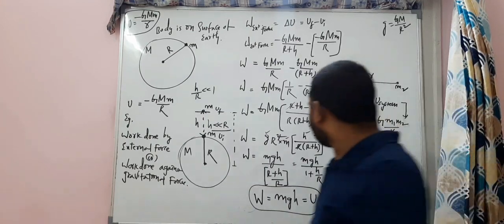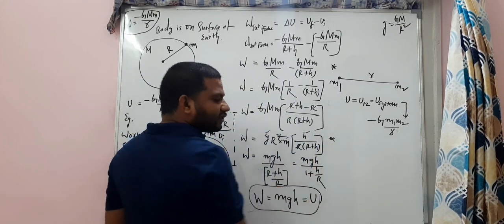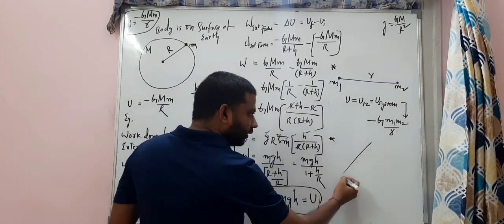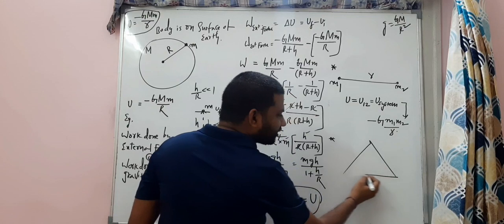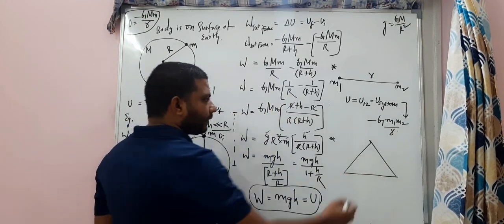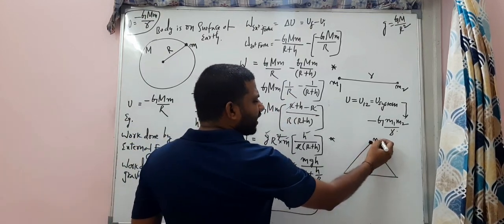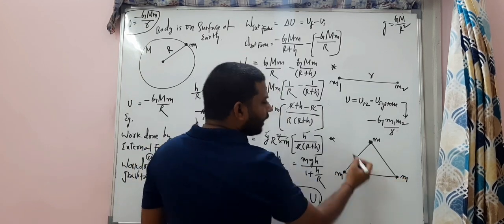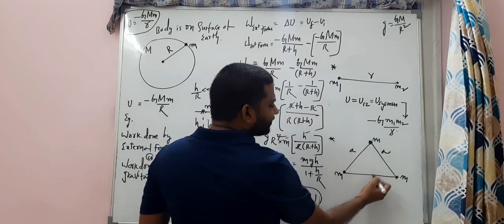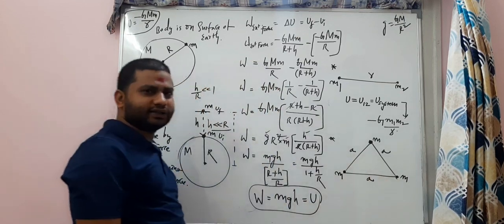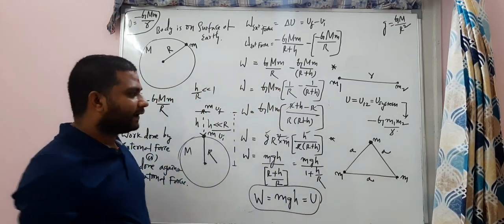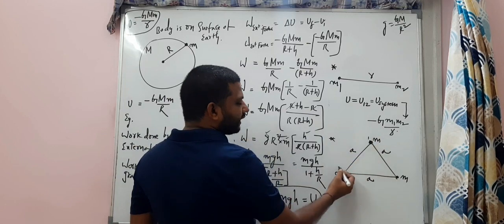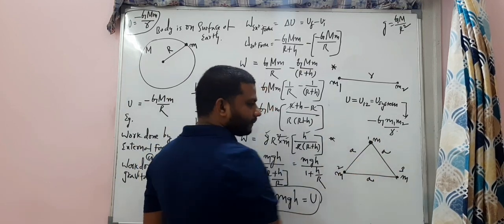Now, in this case, there is an equilateral triangle considered, my dear students. This is M, here M, and here also M, and the sides are A, A and A. This is the first mass, second mass, and third mass.